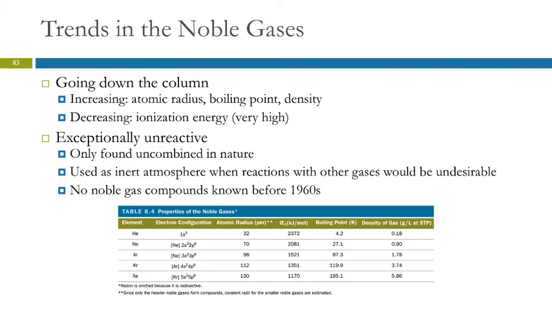There's also trends in the noble gases. Ionization energy decreases going down, atomic radius increases going down. Those ionization energies are really, really high. Noble gases are exceptionally unreactive. In fact, before the 1960s, there were no known compounds containing noble gases. People thought they just didn't react at all.